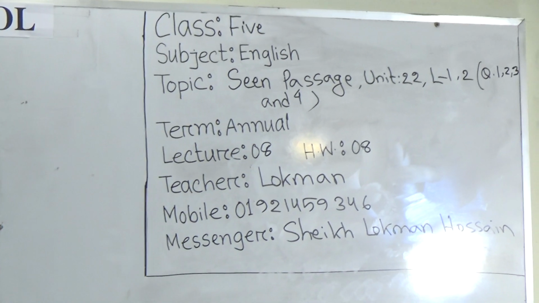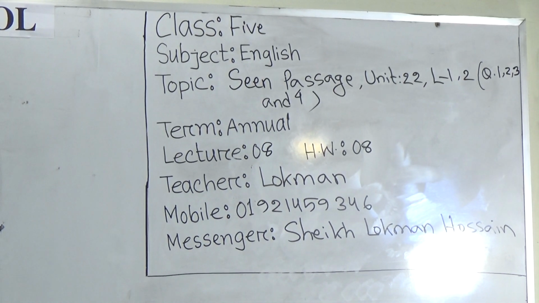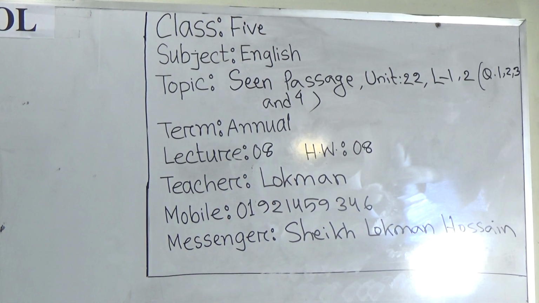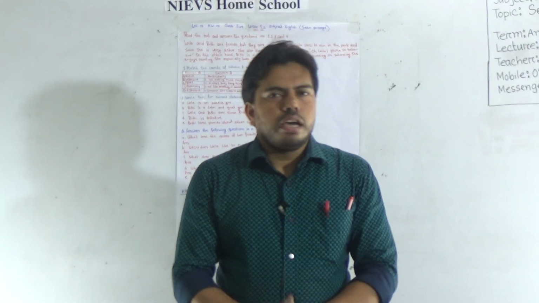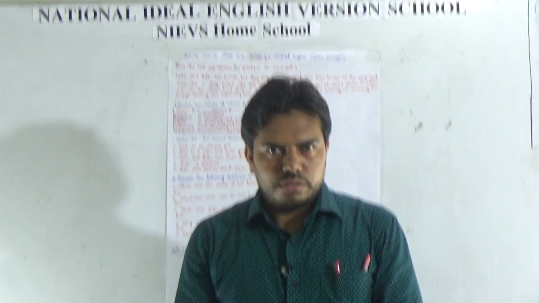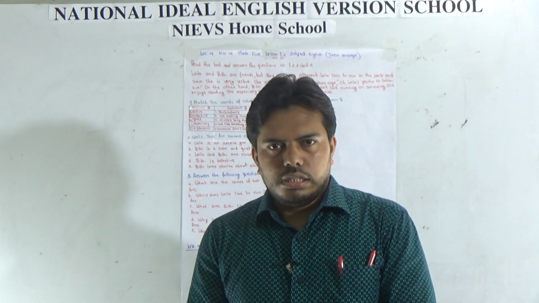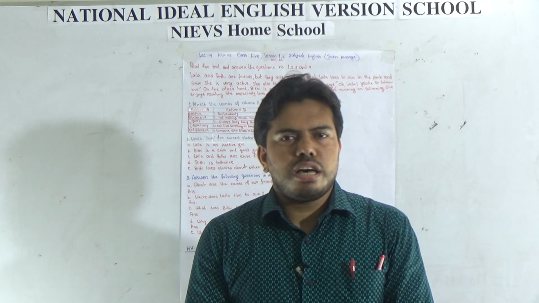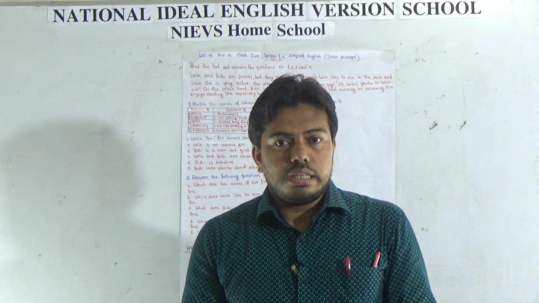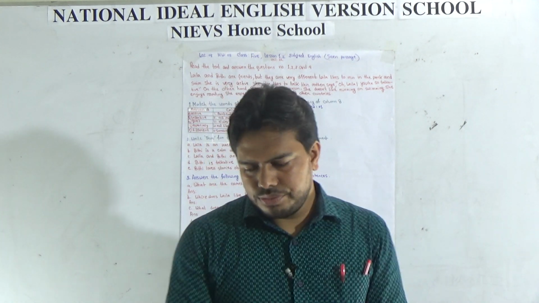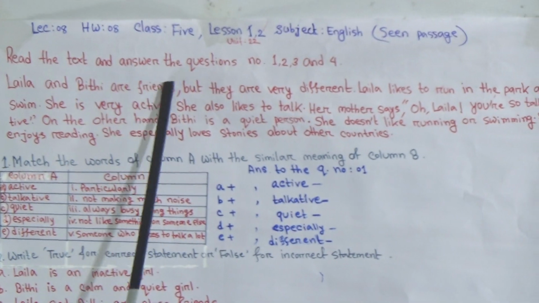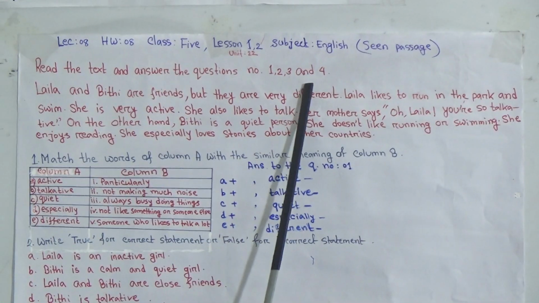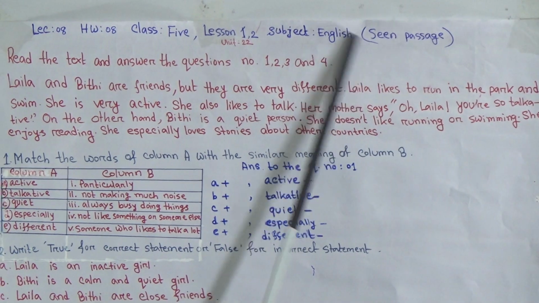In our today's discussion, you will get the idea about two friends. One's name is Laila, another one's name is Bithi. They are two friends, but their manner, habit and activities are totally different. Laila is a very talkative girl. On the other hand, Bithi is a very calm and quiet person. So let's read out the passage first. Here, read the text and answer question number 1, 2 and 3, and finally number 4 will be SW.